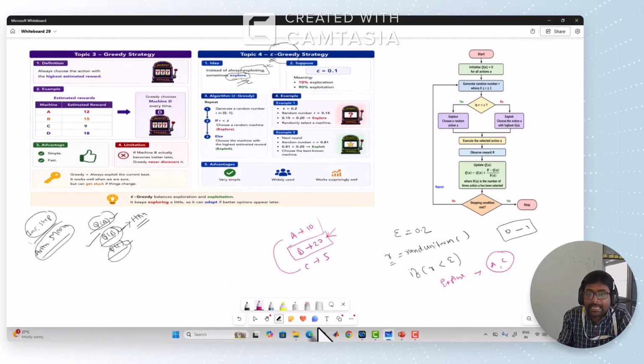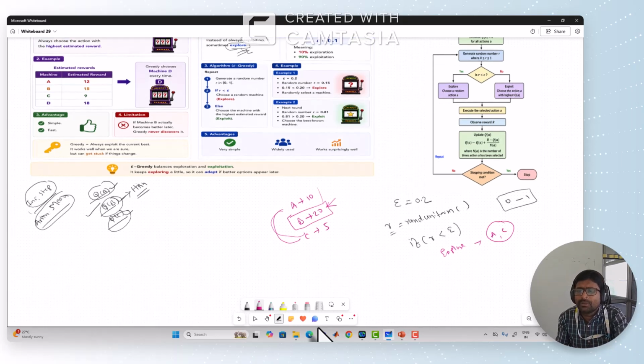It will ask to explore the remaining two machines. Go with exploring, try any of A and C, and you will get some rewards. Based on the rewards you can further estimate the rewards of that particular machine.